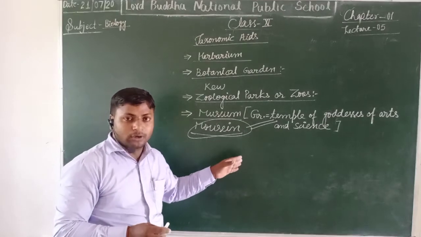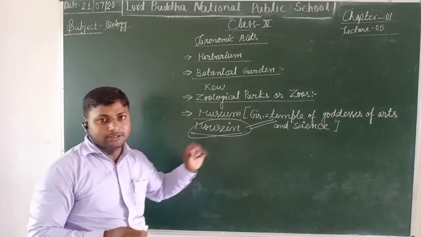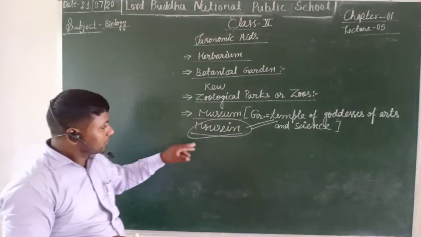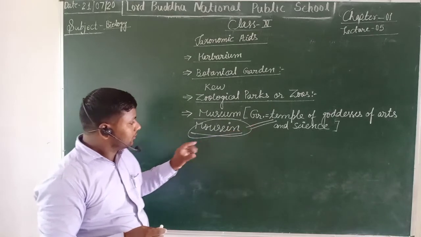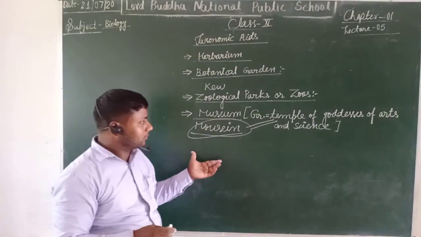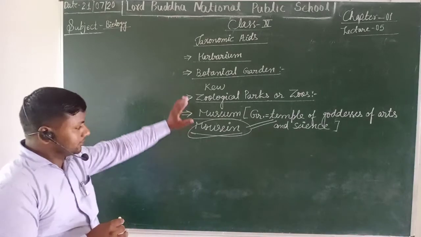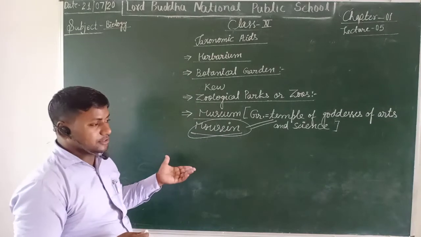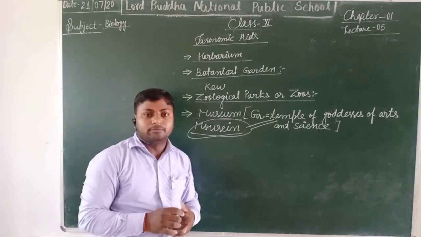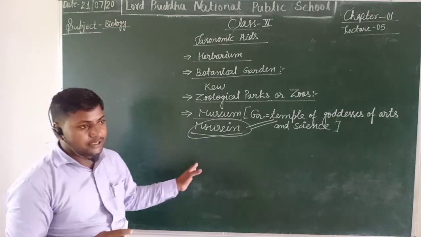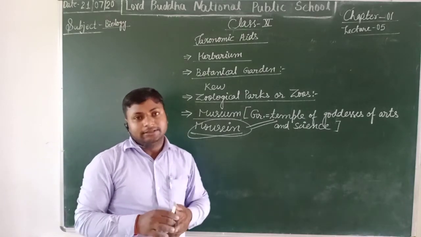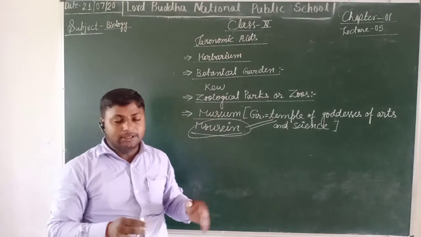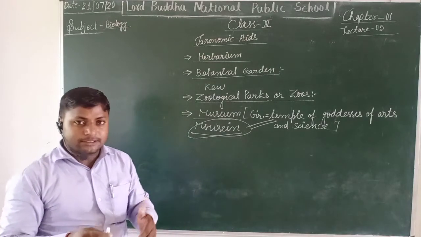The Indian Museum in Kolkata, established in Howrah, is a great museum, and likewise there are museums in Madras and Assam. In such institutes, varieties of specimens of animals and plants as well as birds, insects, and their skeletons are kept and preserved with the help of techniques and tools.